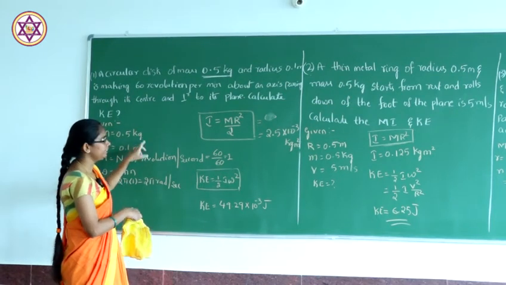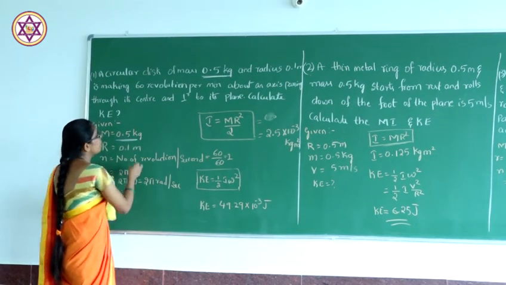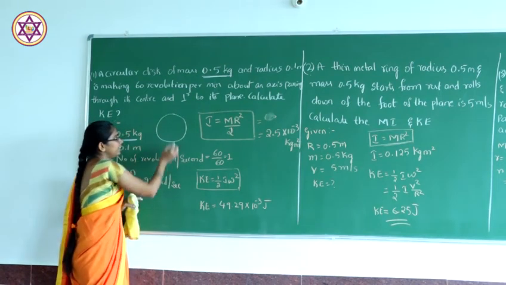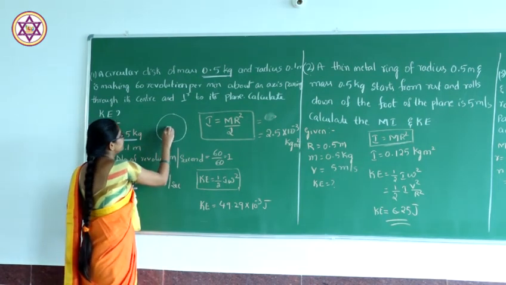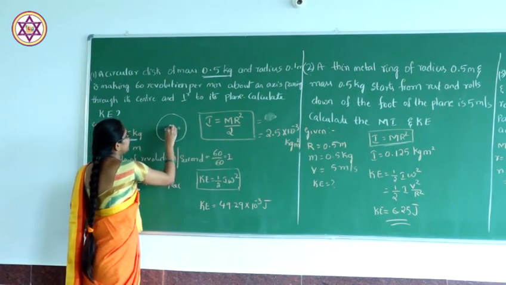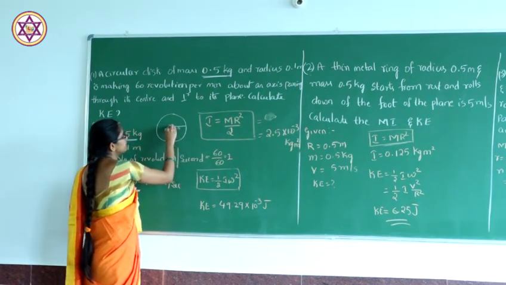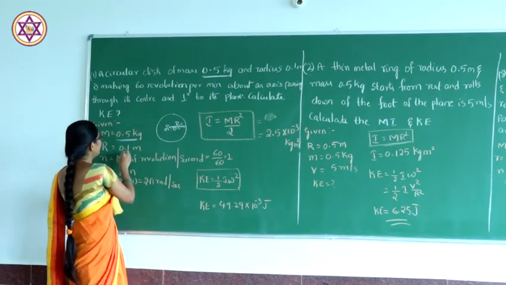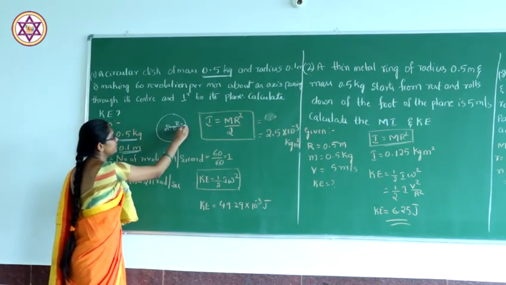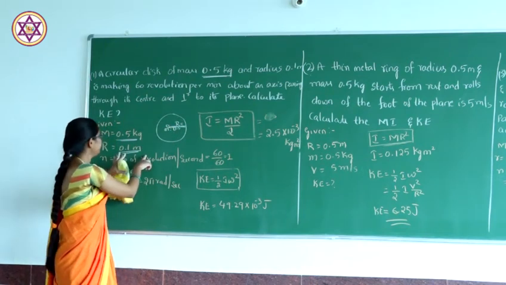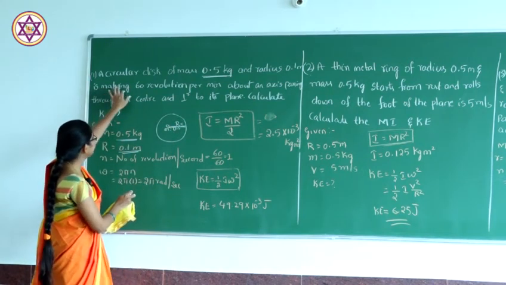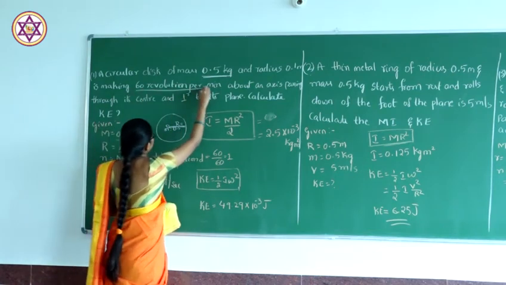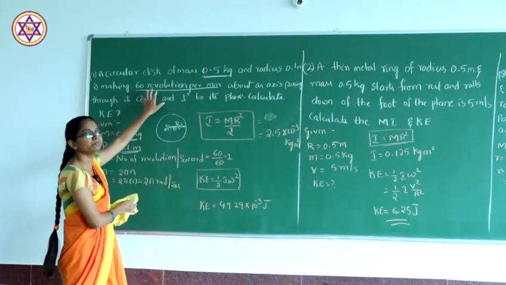And the radius of the disc: if we consider this to be the circular disc having mass 0.5 kg, this is the center O and the radius is equal to 0.1 meter. After that, it is making 60 revolutions per minute. This is very important.